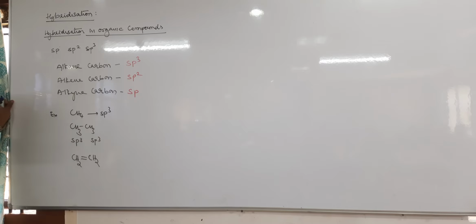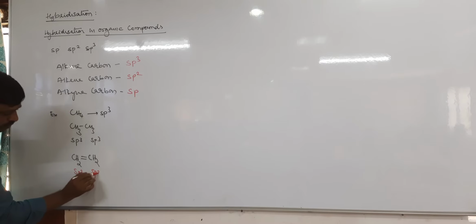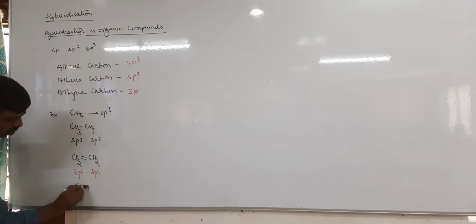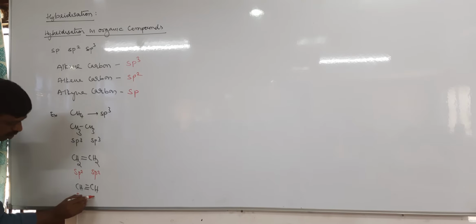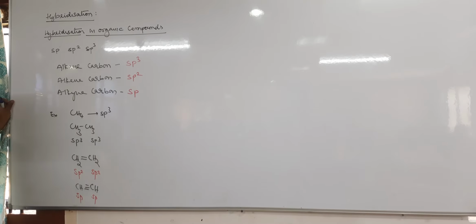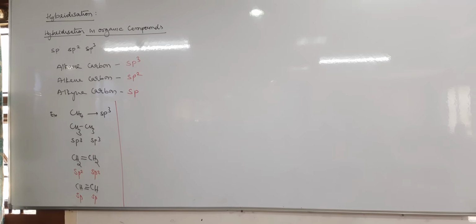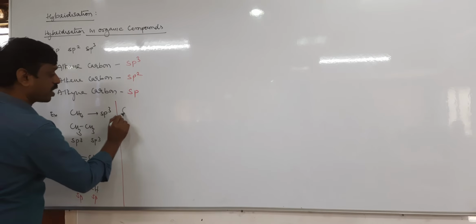If the carbon has a double bond, you need not worry or think about it, you just write sp2, sp2. If the carbon has a triple bond, CH triple bond CH, then each carbon undergoes sp and sp. Along with this you need to remember carbocation and carbanion. In organic chemistry we study alkane, alkene, alkyne carbon, and along with these 3 we also study carbocation.